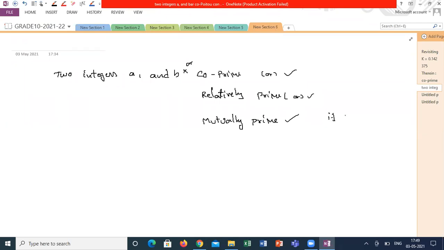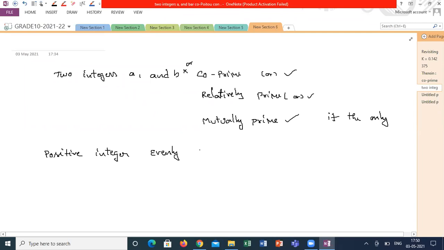Two integers are co-prime if the only positive integer that evenly divides both of them is 1. When you get this definition, it might be in a different way.